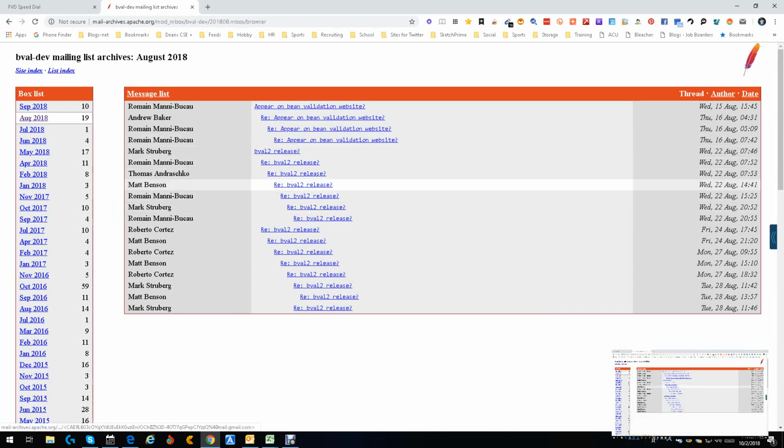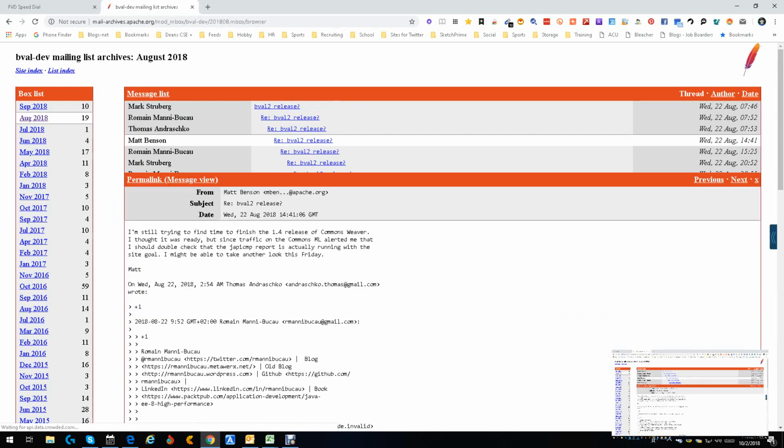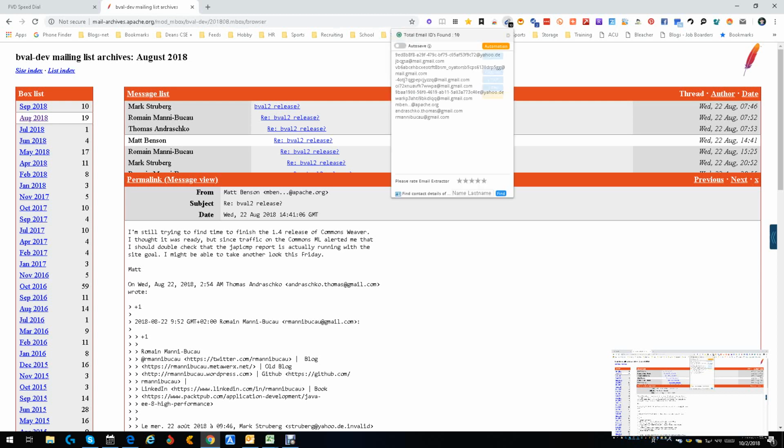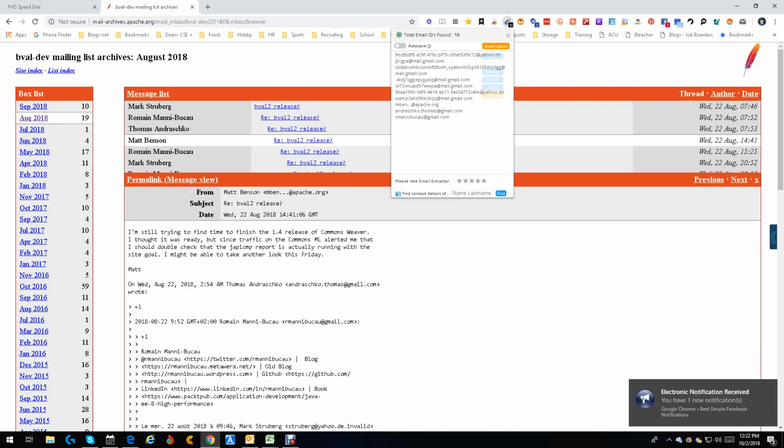Let's get this one where Matt Benson seems to be involved. See, Matt Benson. He's got an Apache.org email, but look at there, there's a Gmail right there. We don't even need to look at the emails that are there. Let's see how many emails we have. We have a Gmail, a Gmail, a Gmail, a Yahoo, a Gmail, a couple of Apache.orgs. We got 8 emails. We just found 8 Java developers.